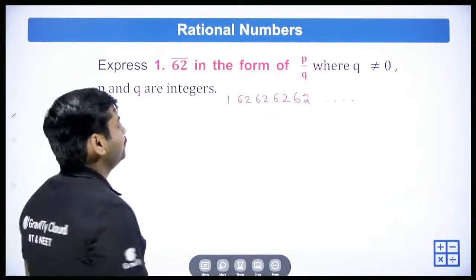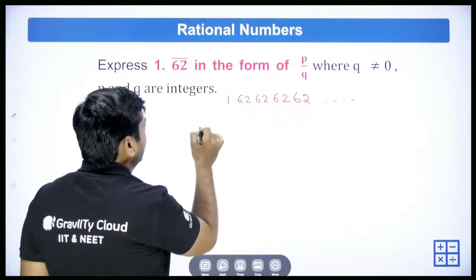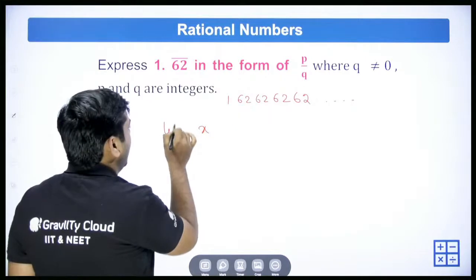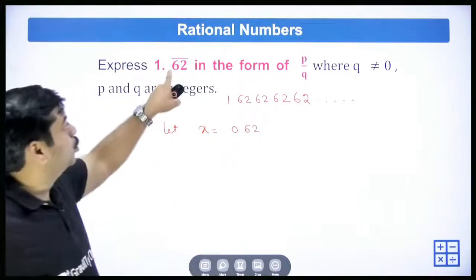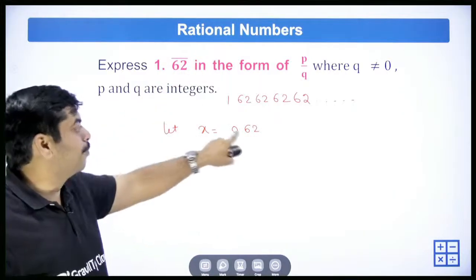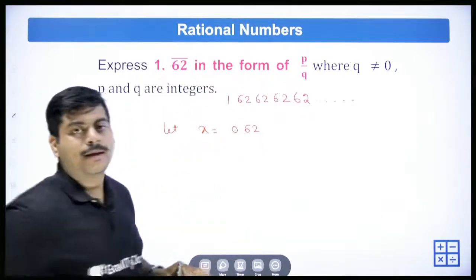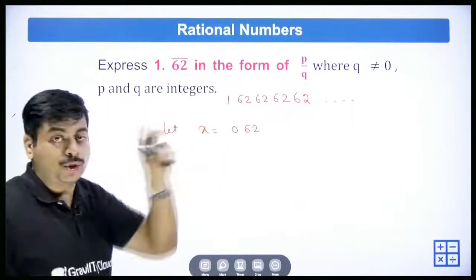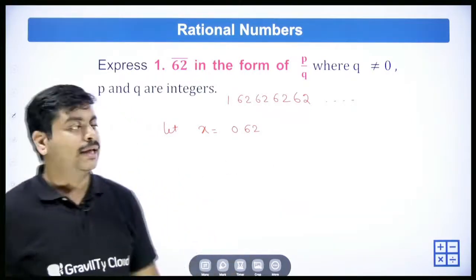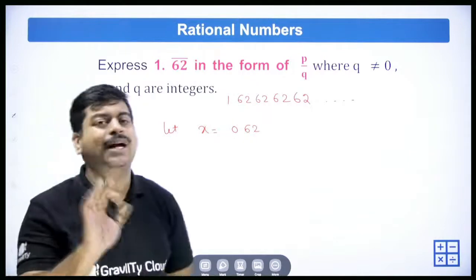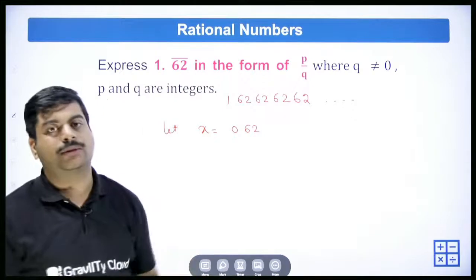Now, if this is the pattern it's following, let x be equal to 0.62 bar. We have two digits which are repeating, recurring continuously, so I'll multiply by 100. Why 100? Because I want to shift these two digits.